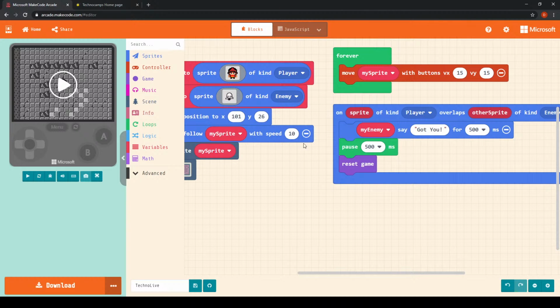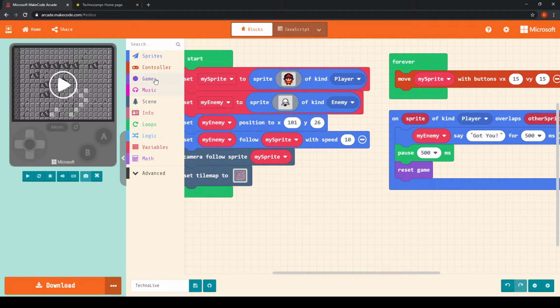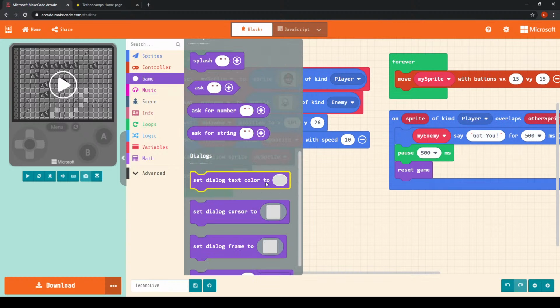Once that's over, we're going to have the game pause for 500 milliseconds. Okay. So of course 500 milliseconds would be around half a second. And as soon as that's over, we're then going to reset the game. So essentially the game is going to start afresh, and we're going to start the game over, essentially.